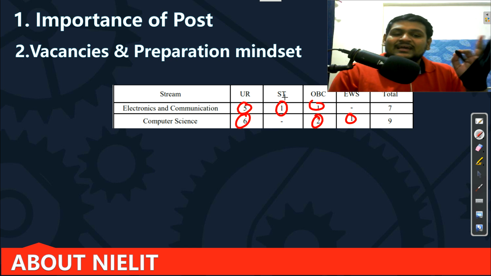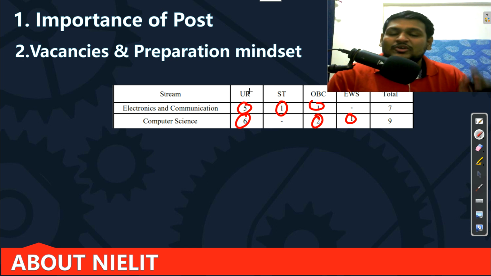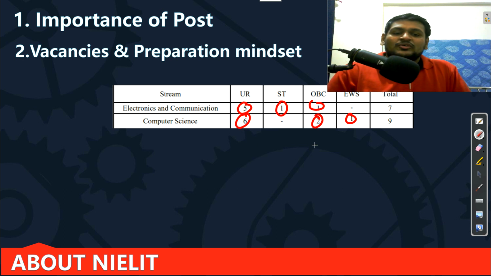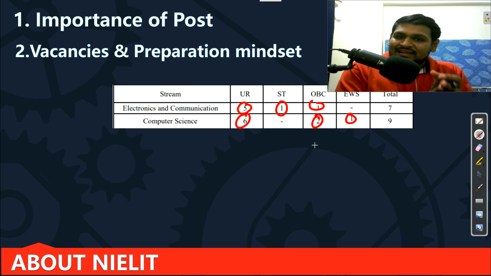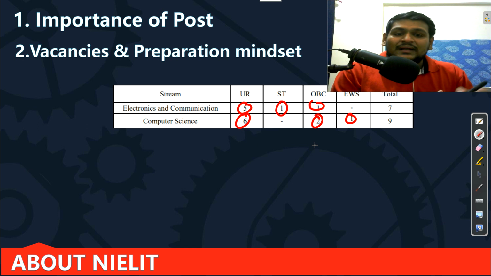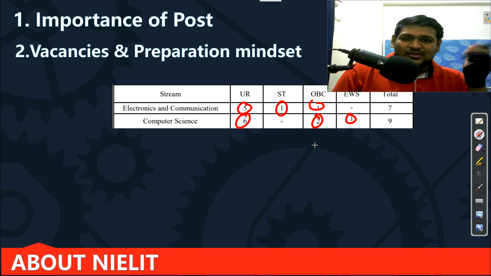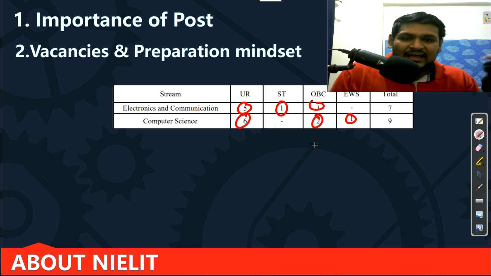SC and ST don't have vacancies, so you need to apply in the open category and fight with the open candidates. For OBC there are 2 vacancies and EWS 1 vacancy. For electronics there is no vacancy for EWS, so you need to compete with general candidates. If you see this, vacancies are low, but we need to work very hard to get this job. It is not easy because vacancies are low. Competition will definitely be high for a Group A post, as you already know.